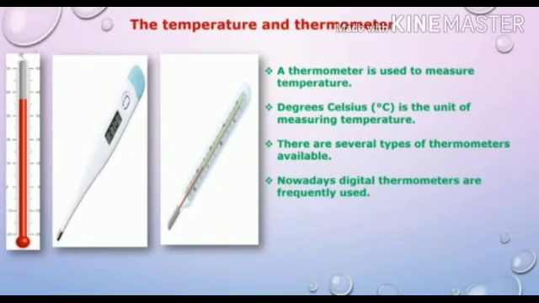There are different types of thermometer available in the market. A thermometer is used to measure temperature. Degrees Celsius is the unit of measuring temperature. Nowadays, digital thermometers are frequently used.